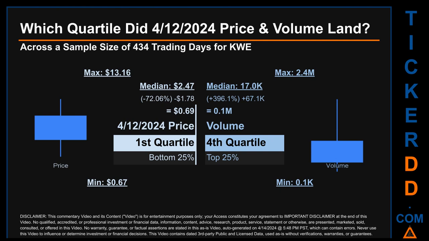Descriptively, KWE has a median price of $2.47. Therefore, the 12th of April 2024 price was lower from that middle marker by 72.06%. The day's volume of 0.1 million was more than the median by 396.1%.